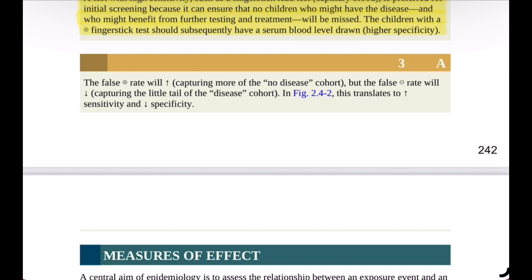Answer. The false positive rate will increase because the test captures more people who do not actually have the disease, but the false negative rate will decrease because the test captures more people who truly have the disease. And this change corresponds to increased sensitivity and decreased specificity.